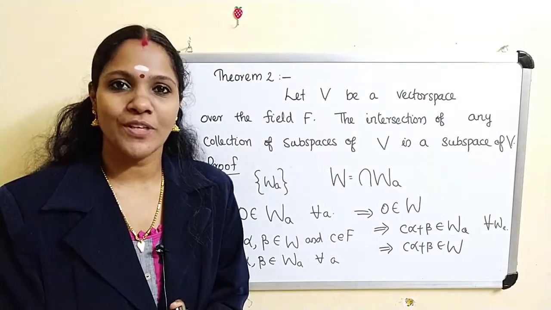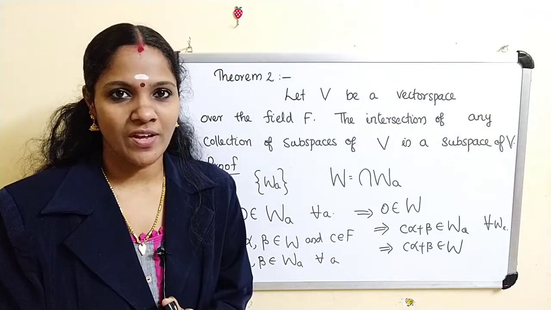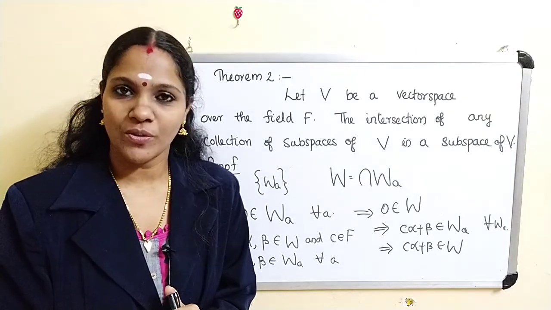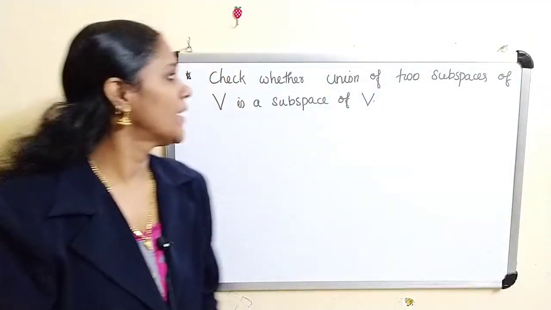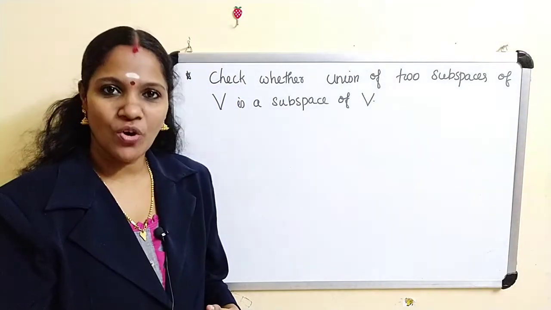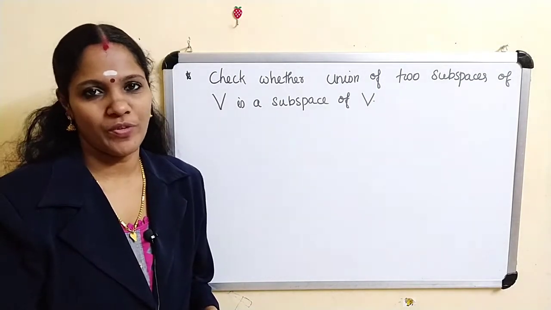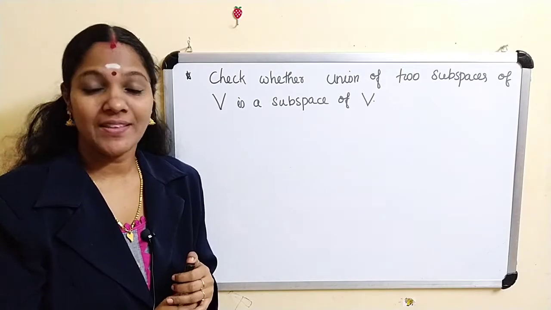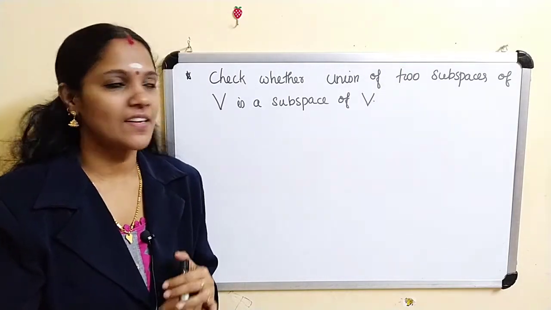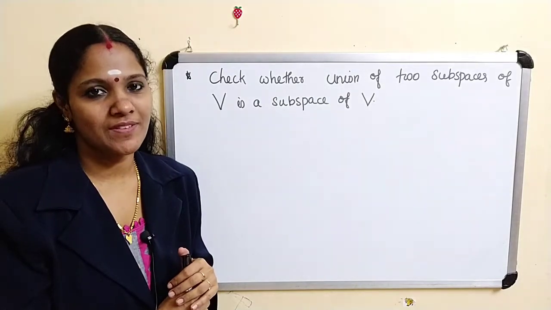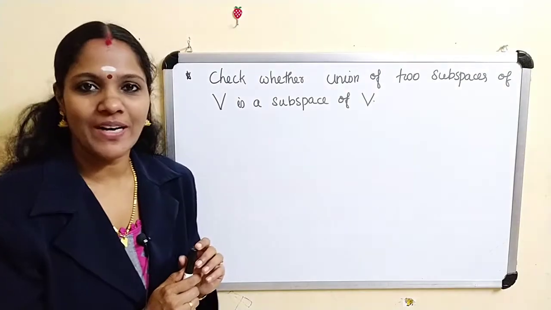Now what about the union? Suppose W1 and W2 are subspaces of V. Is W1 union W2 a subspace of V? Moving to the next problem: check whether the union of two subspaces of V is a subspace of V. We have to check this. The answer is no. We do have conditions under which the union of two subspaces is a subspace. To prove it is not a subspace in general, we need one example.